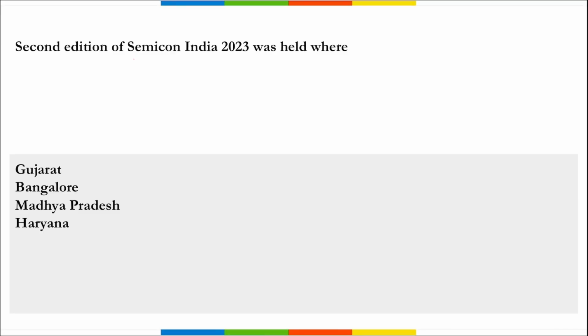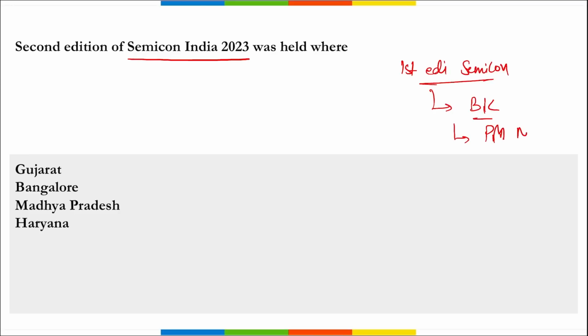Next is, second edition of Semicon India 2023 was held where? First of all, if we talk about the first edition of Semicon, where was this held? It was organized in Bangalore, Karnataka. It was inaugurated by Prime Minister Narendra Modi. And now if we talk about the second edition of this Semicon India, where was this held? It was held in Gandhinagar, Gujarat.